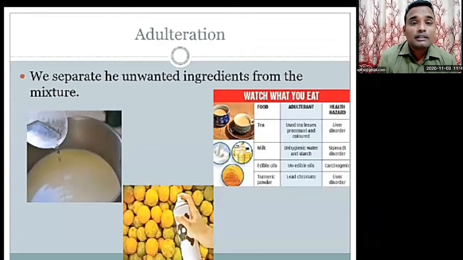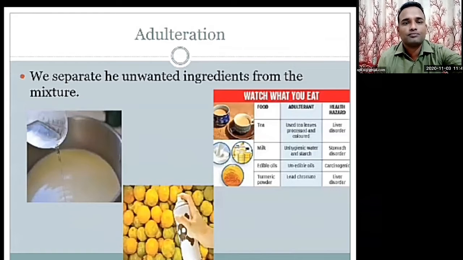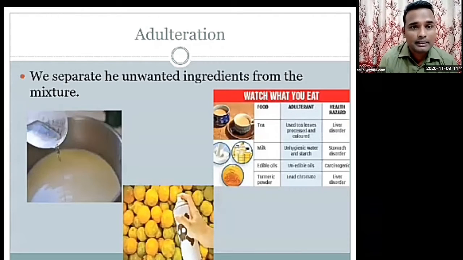Now next, when you consume adulterated food, what is the effect on your body? See, four examples have been given. Suppose tea has some adulterant, it will definitely affect your health. Next is milk, with starch or unwanted water, it will affect your stomach and cause disorders. Now edible oil, it is mixed with non-edible oil, and it will affect your health. So in this way, we have to prevent this.